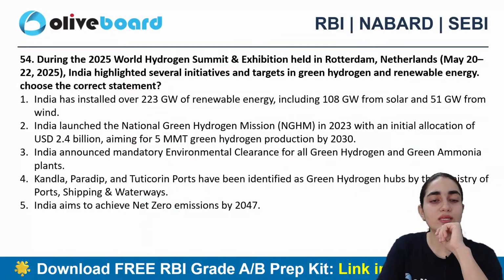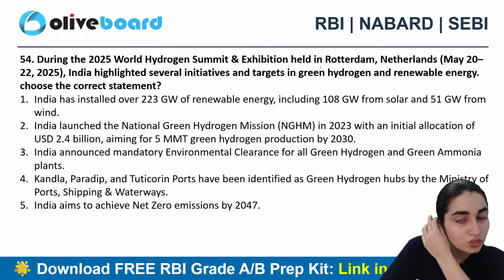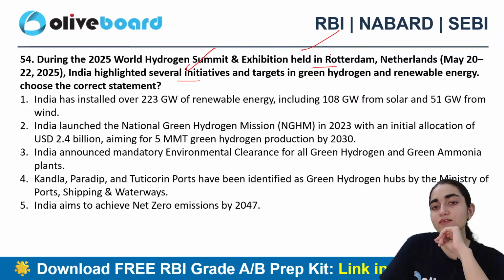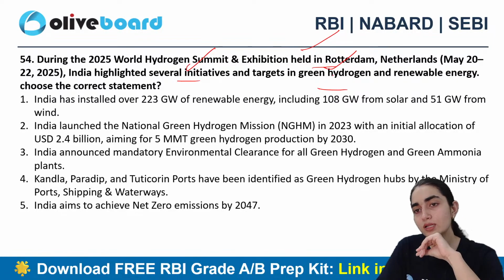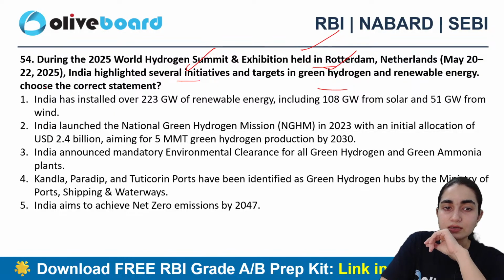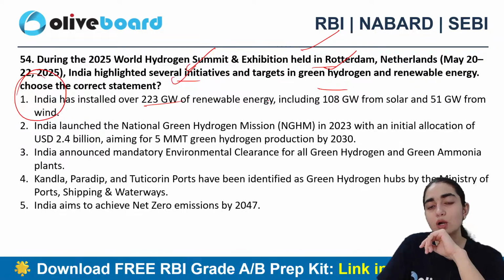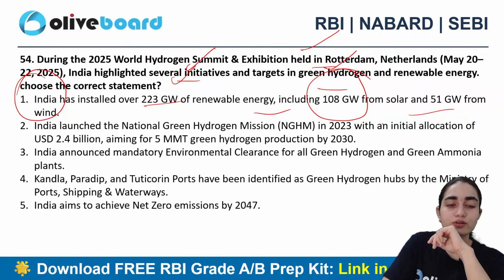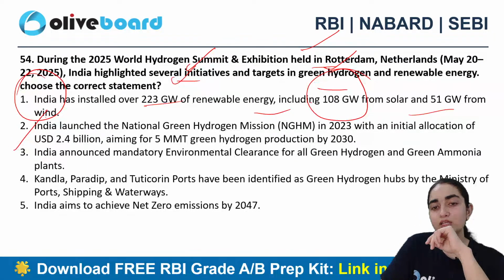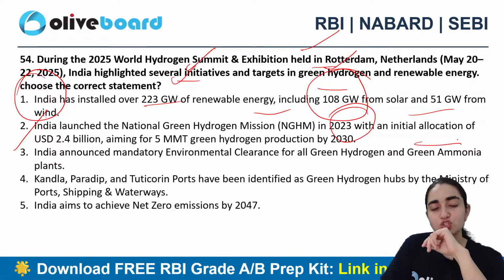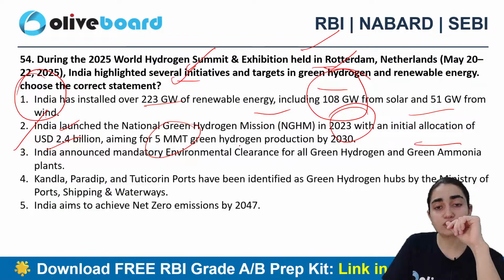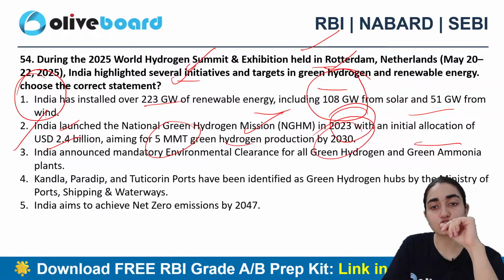Next question says, during the 2025 World Hydrogen Summit and Exhibition that was held in Rotterdam, Netherlands, India highlighted several initiatives and targets in green hydrogen and renewable energy. Choose the correct statements here. India has installed over 223 gigawatt of renewable energy, including 108 gigawatt of solar energy and 51 gigawatt of wind energy. India launched the National Green Hydrogen Mission in 2023 with an initial budget allocation of US dollars 2.4 billion, aiming to achieve 500 million metric ton of green hydrogen production by 2030 here.